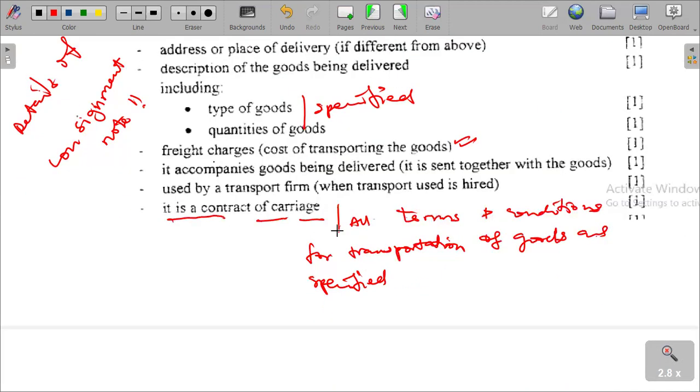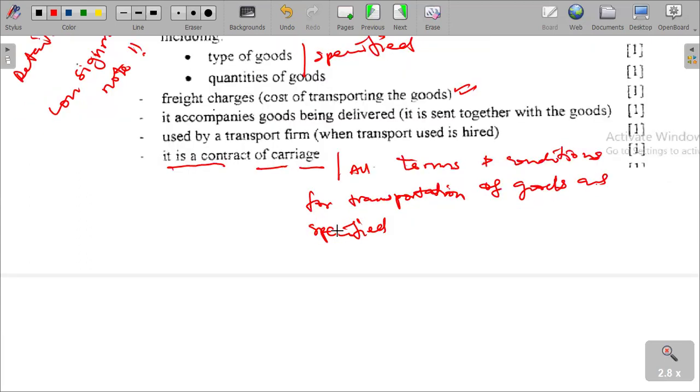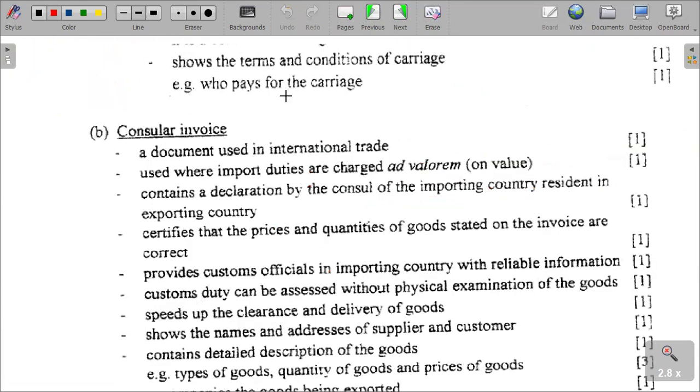So it is a contract of carriage, meaning all terms and conditions for transportation of goods are specified within the consignment note. It also shows who pays for the carriage. I'm sure you can agree with me that the person to pay for the carriage is also specified there.